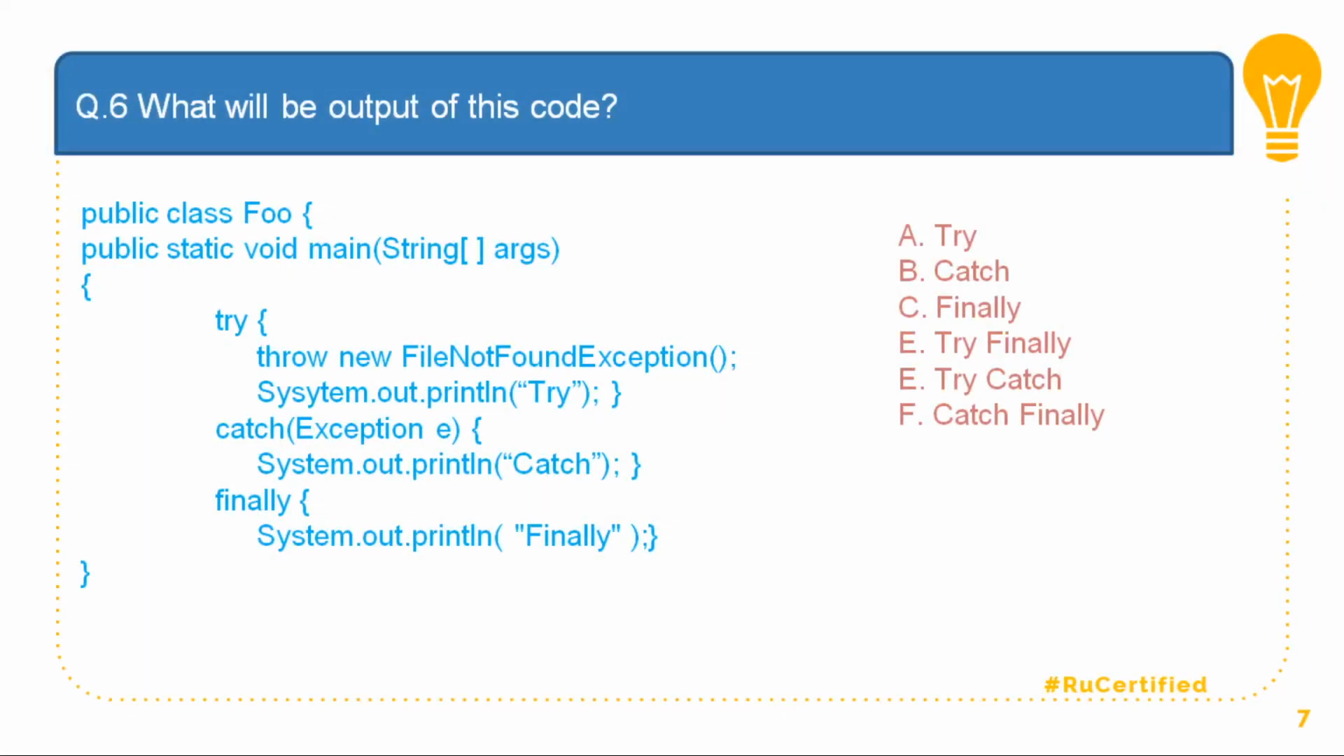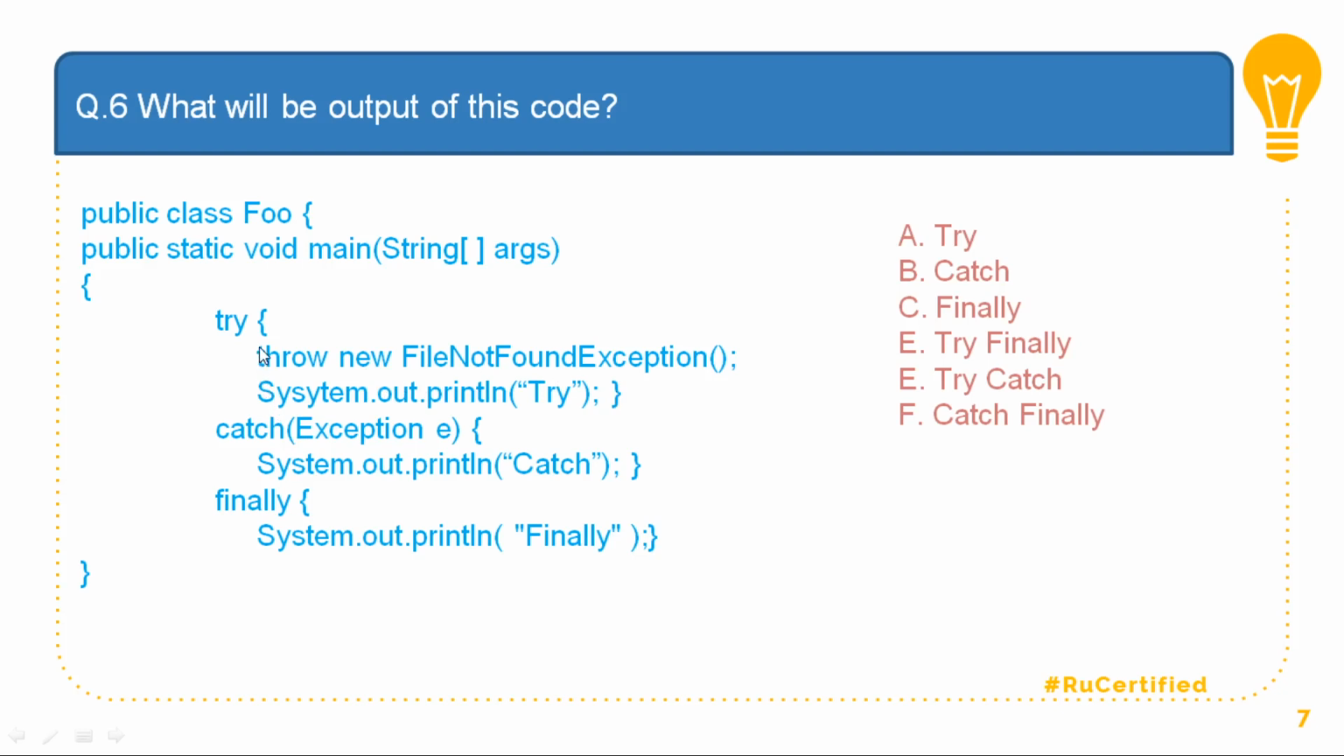Question number 6. What will be the output of this code? In the code we have a try block followed by a catch and followed by a finally. Now the try block throws a new FileNotFoundException. So obviously there is an exception, and we know that whenever an exception is there, it doesn't go to the next line inside the try block, it goes to the catch block.